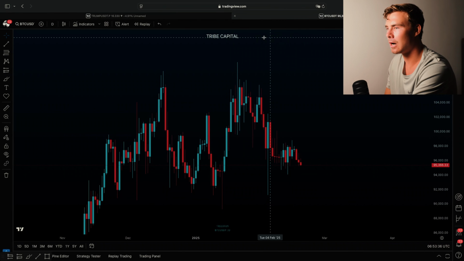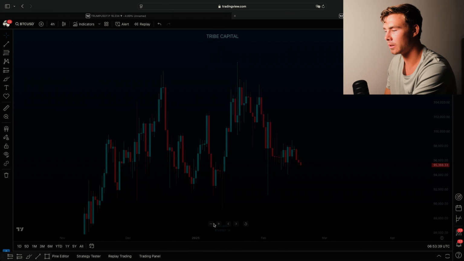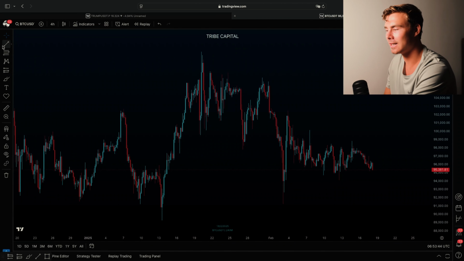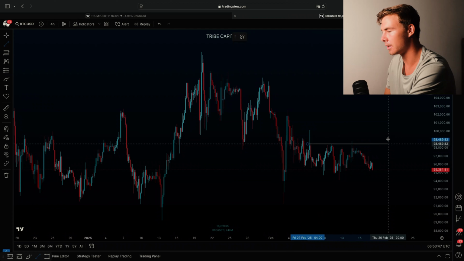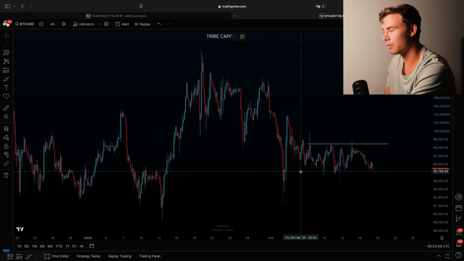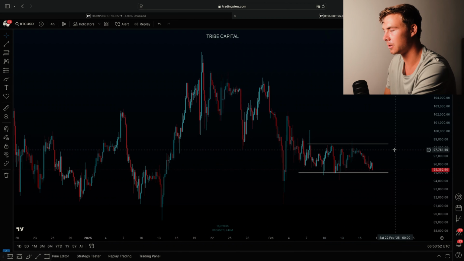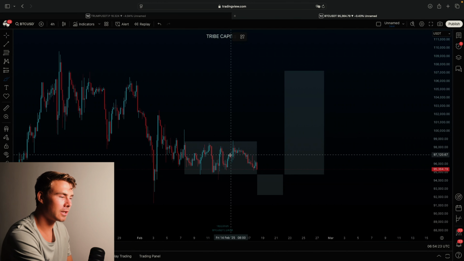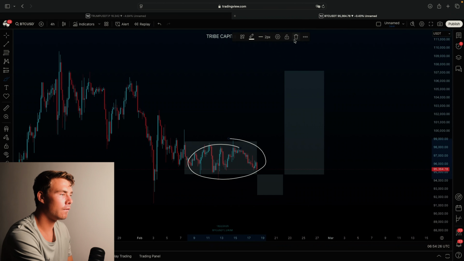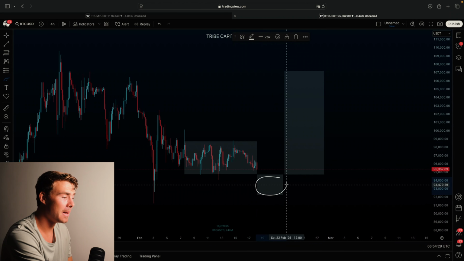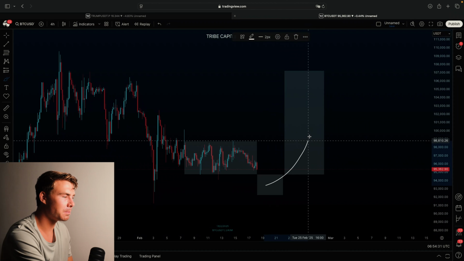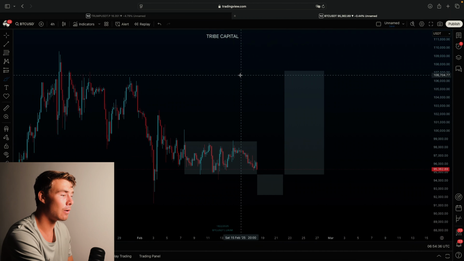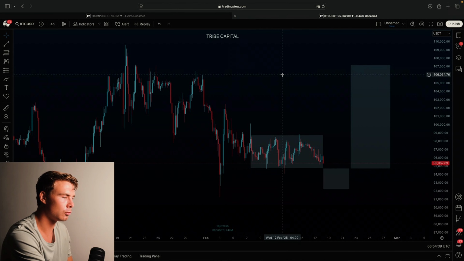Now we can use that to our advantage, obviously already by entering that swing long that I just showed to you guys, but also what we can see is that currently Bitcoin is stuck in a very tight range right over here, with the range high over here and with the range low right over here for the price of Bitcoin. Now what I'm currently thinking is a potential PO3, in which we are looking at potential accumulation right over here, followed by potential manipulation maybe today or tomorrow before expansion towards our draw liquidity, which are these relative equal highs right over here. Now, how am I looking to trade this next to my current long position on Bitcoin?